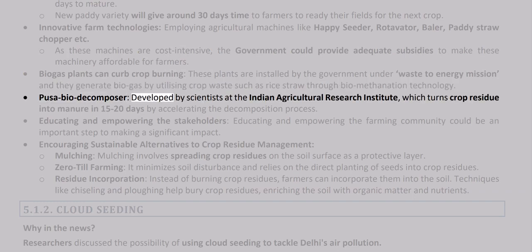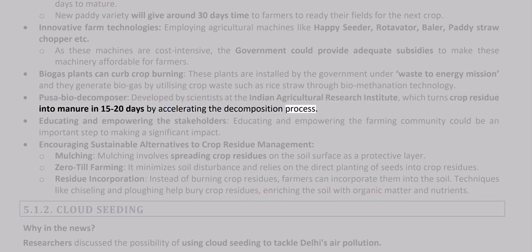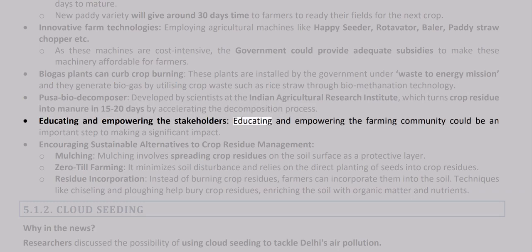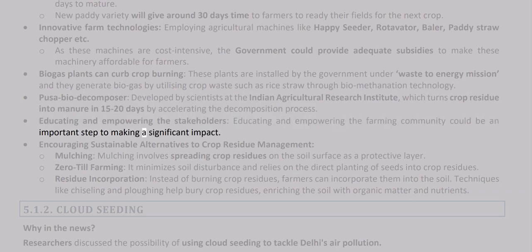Pusa biodecomposer, developed by scientists at the Indian Agricultural Research Institute, turns crop residue into manure in 15 to 20 days by accelerating the decomposition process. Educating and empowering the farming community could be an important step to making a significant impact. Encouraging sustainable alternatives to crop residue management.